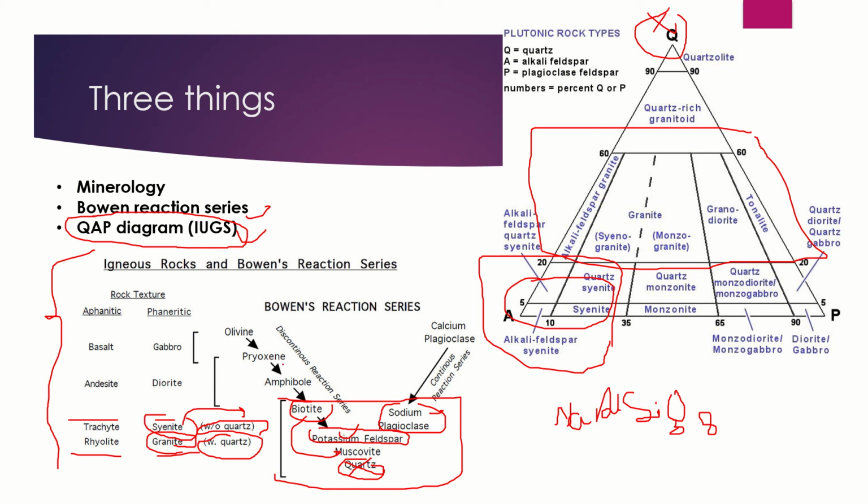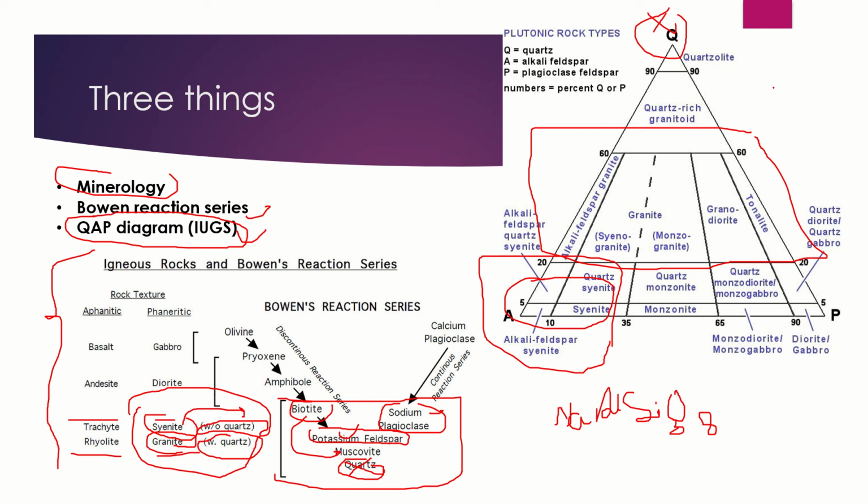Same thing happens here. We read this Bowen's reaction series, we know that syenite is without quartz and granite is with quartz, and we also know the mineralogy, we also know the QAP diagram, but we use them as different entities.